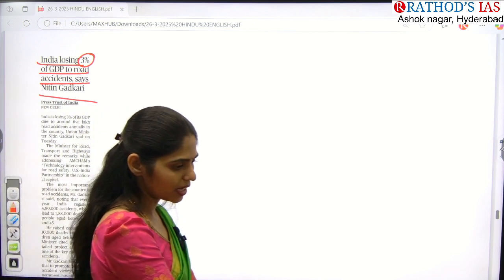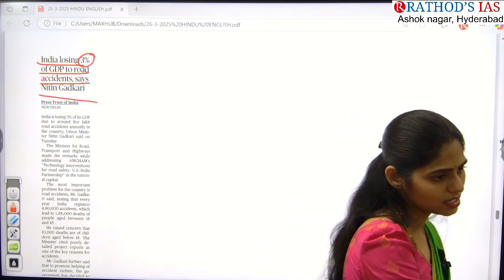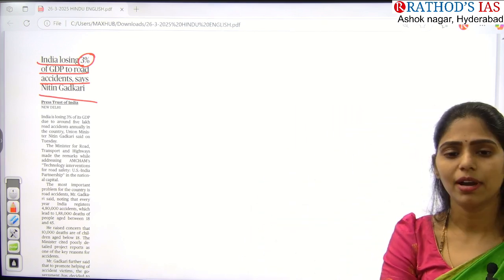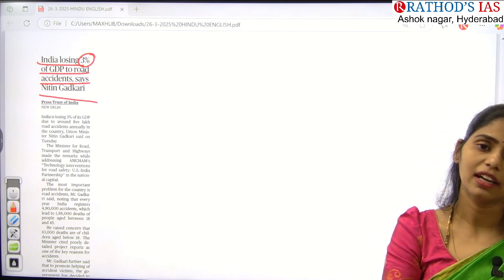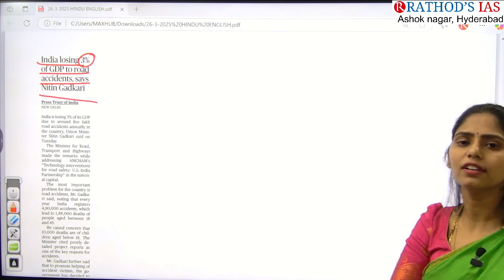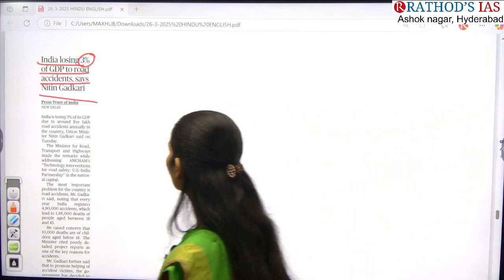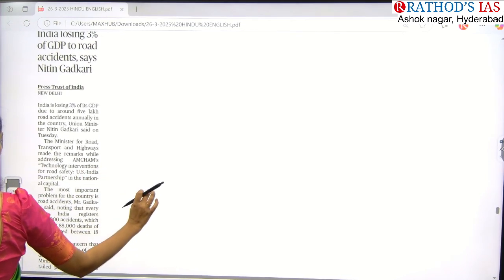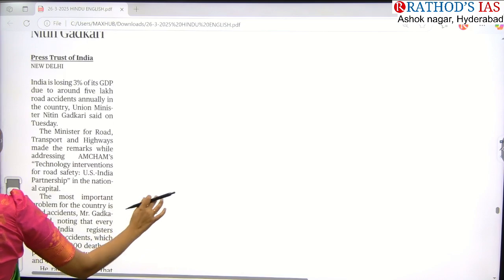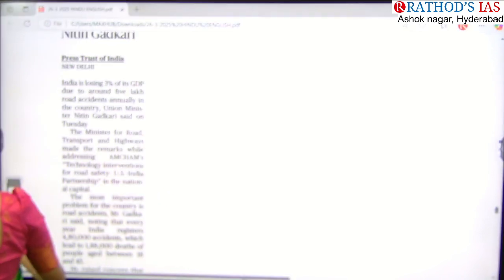Whenever you are writing a road accidents related answer, try to write the introduction about the loss of GDP, and how many accidents are happening in India, with data. If you write with data, it will be a very good introduction, guys. If you see this article, very important points are given here. Please make a note here, guys.